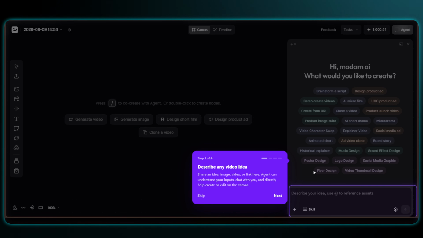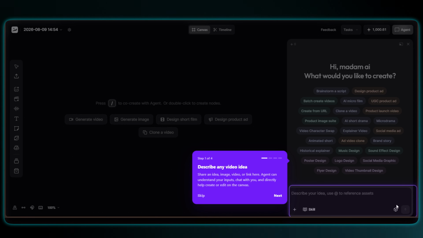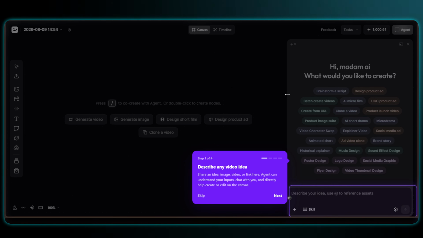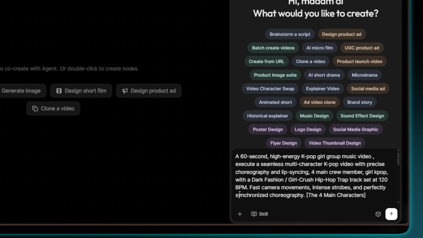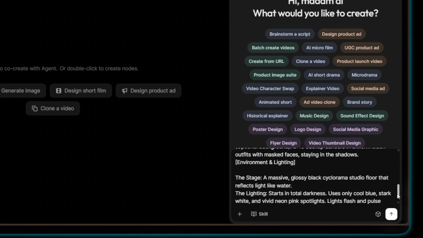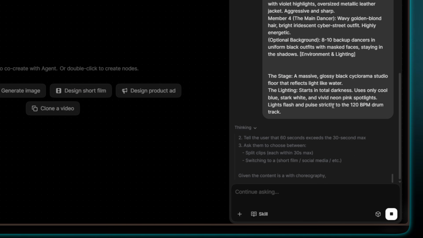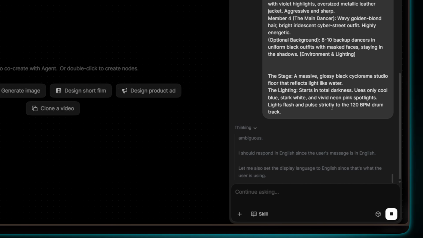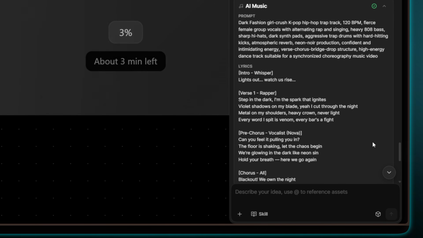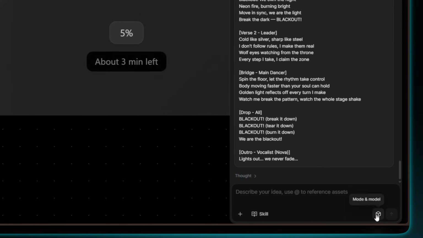What's good is how the video agent and the canvas work together. First up, we pick the model we want to use. Then, I'll outline the idea for the music video. I'll describe the type of music we want, plus the members' appearance, fashion, personalities, and the overall visual vibe. Okay, once I approve the plan, Topview automatically queues up the music and kicks off the generation.